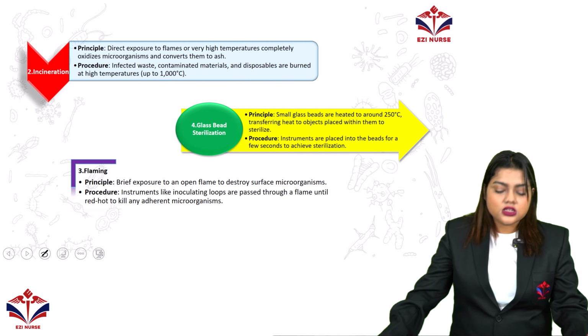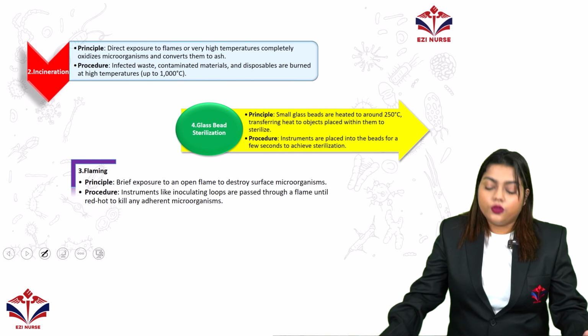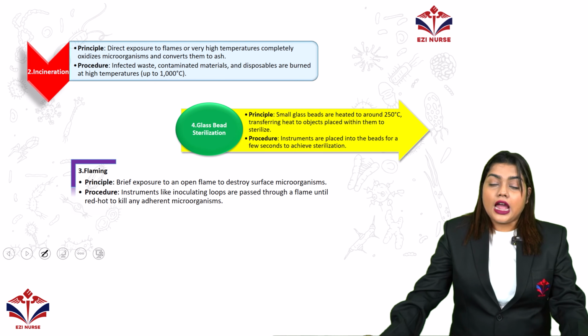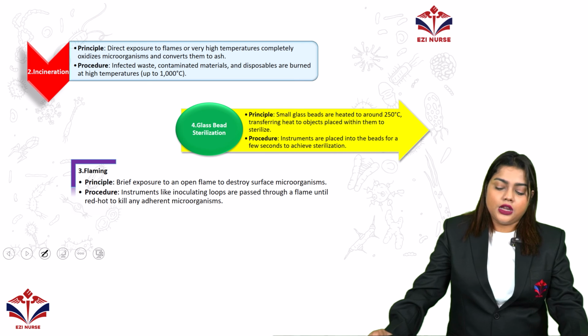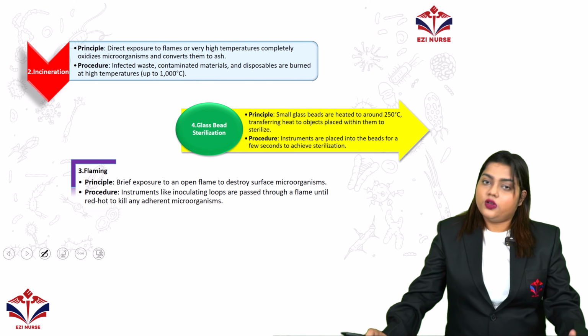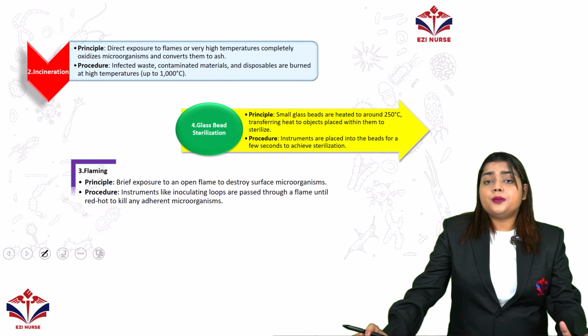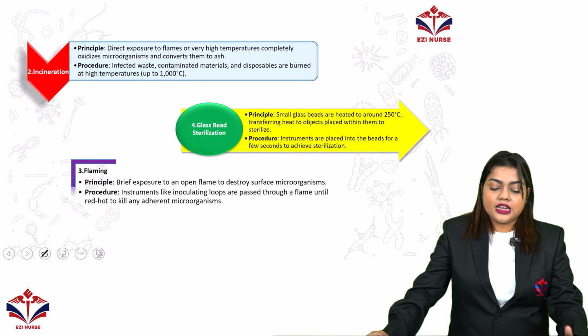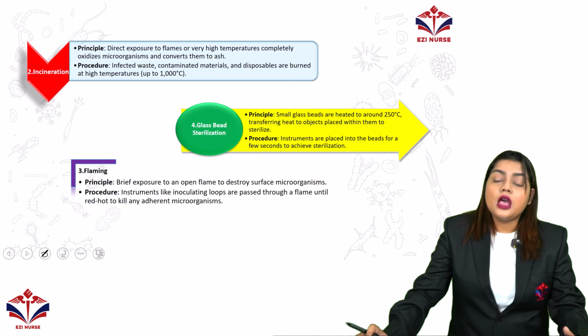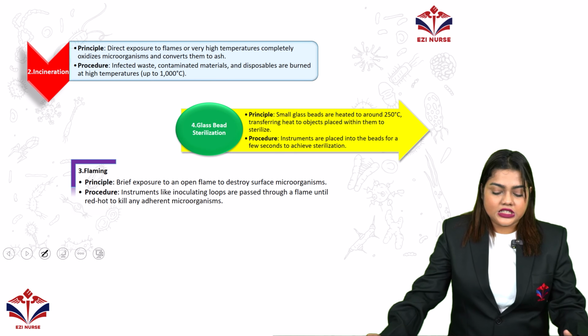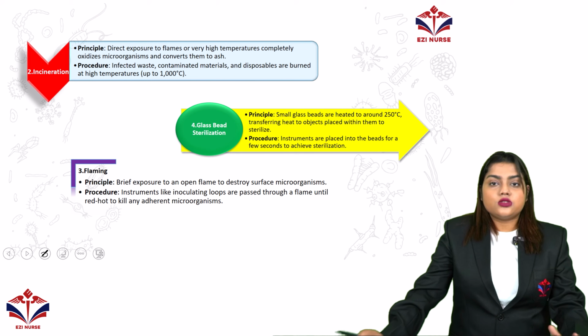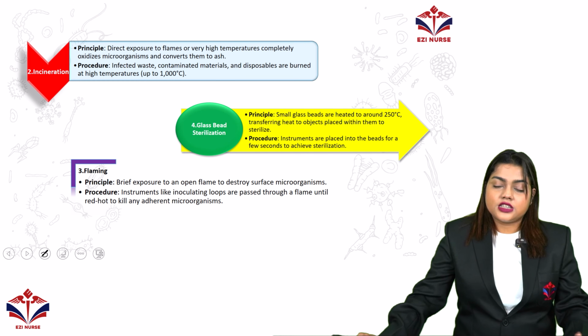So what is the principle of this? It is direct exposure to flames at a very high temperature, which completely oxidizes the microorganisms and converts them into ash. The procedure is that infected waste, contaminated materials and disposables are burned at the highest temperature, up to 1000 degrees. And next we have glass bead sterilization.